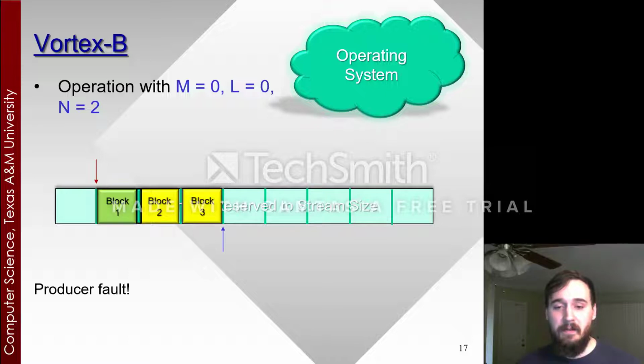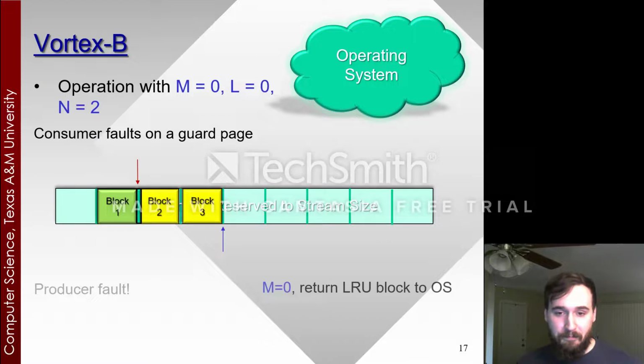The block is mapped down. The producer continues. The consumer removes the guard page from block 1 and then faults on the guard page for block 2. M equals 0, return the least recently used block to the OS for the consumer. So block 1 is going to be returned.